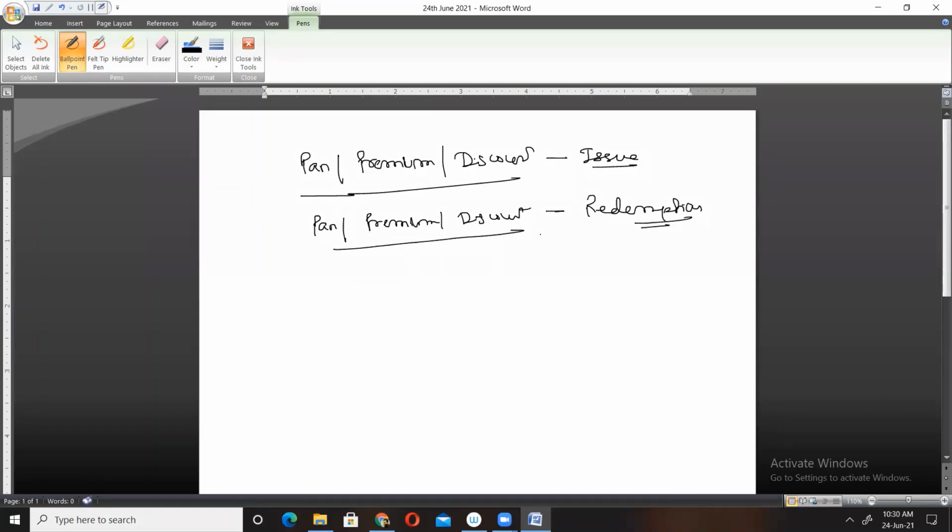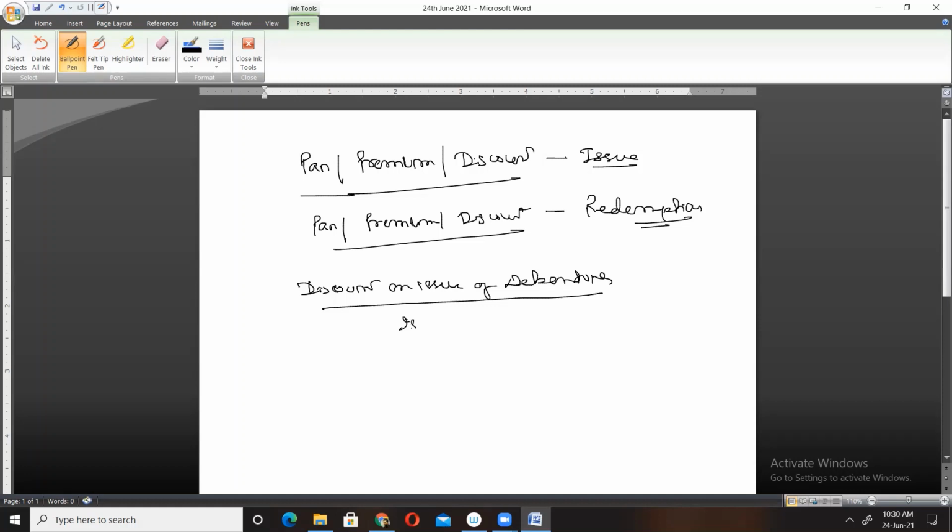Now you see, what do you mean by discount on issue of debentures? Very simple. Whenever debentures are issued at a price lower than face value, it is discount on issue of debentures.